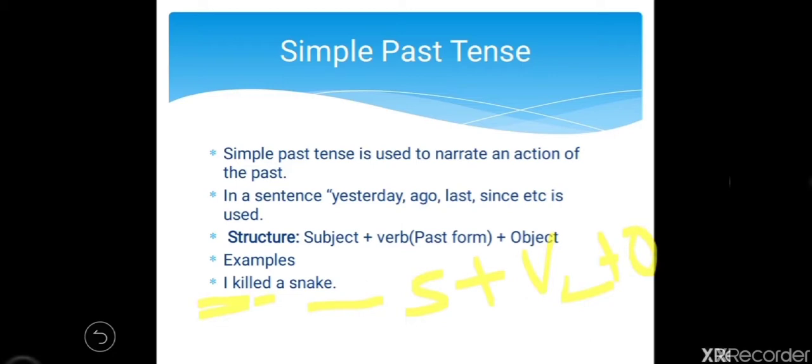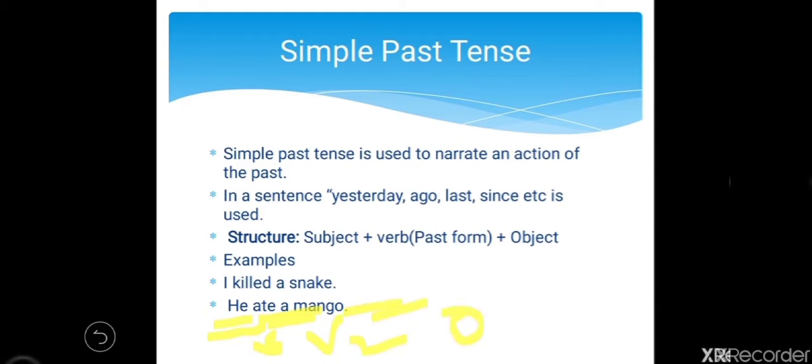So subject plus V2 plus object is the structure of simple past tense. Let us take another example. He ate a mango. So who ate? He. So he is the subject. Ate is the verb in its second form, and a mango is the object. So subject plus V2 plus object is the structure of simple past tense.